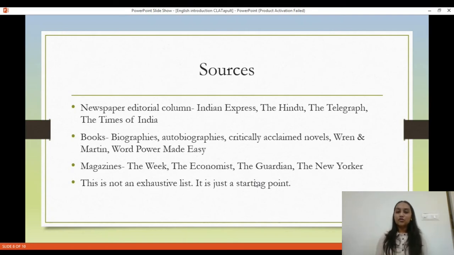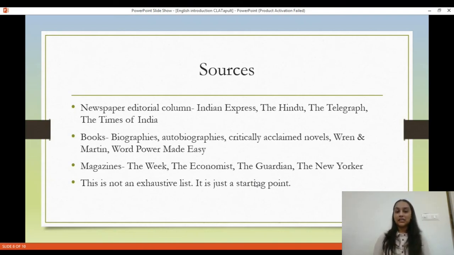Now I have mentioned critically acclaimed novels because there are some Indian authors who usually dabble with the genre of rom-com novels, and the standard of English in those books is not very good. What I'm trying to tell you here is that make sure the book that you pick up, the novel that you pick up, has good English.